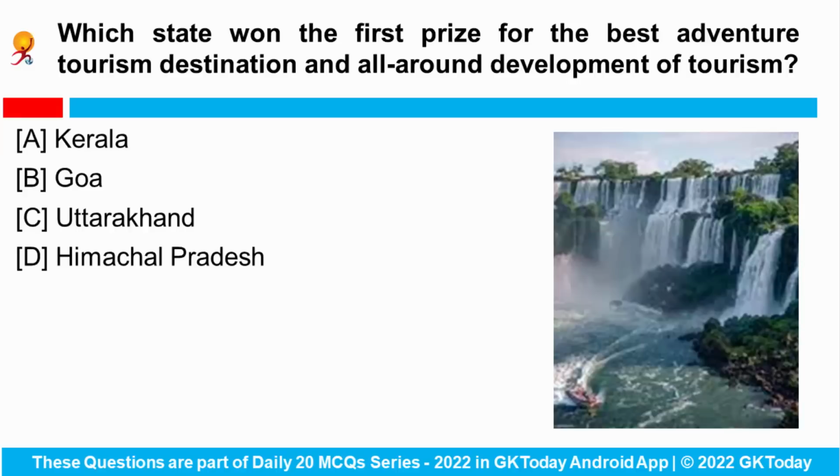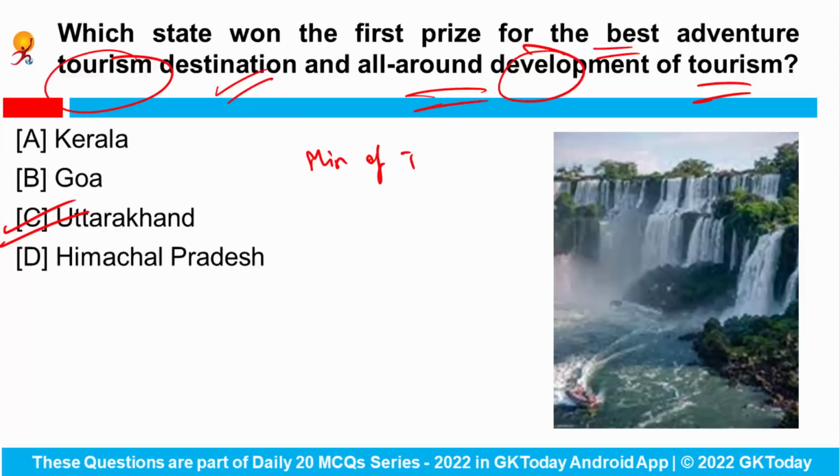Next is, which state won the first prize for the best adventure tourism destination and all around development of tourism? So the Uttarakhand government received the first prize in two categories, for the best adventure tourism destination and all around development of tourism, from the Ministry of Tourism, obviously. Okay.